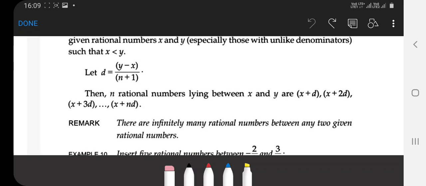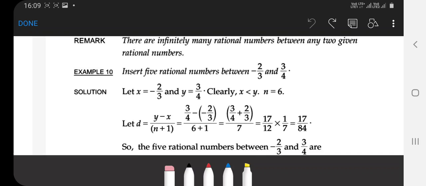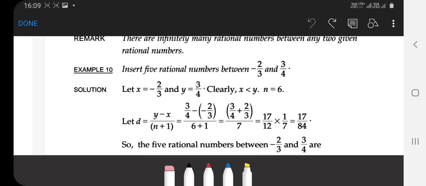Clear? With the help of an example, we can find it. Insert 5 rational numbers between minus 2 by 3 and 3 by 4. Here x equal to minus 2 by 3 and y equal to 3 by 4. Clearly x is less than y and n equal to 5 plus 1, that equals 6. Clear, students?